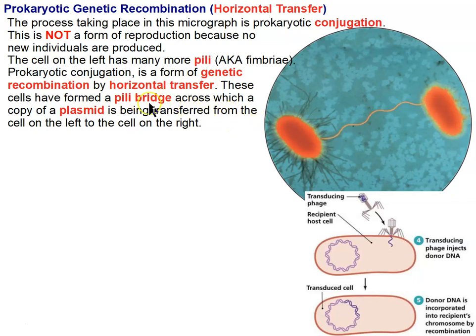And if you recall, when we were labeling the structure and function of prokaryotic cells, when we labeled the pili, one of the functions that we listed for pili is the process of conjugation. And now you're looking at it. And what usually is transferred across the pili bridge is a copy of the plasmid. So again, when we labeled the plasmid, we made a note that it was involved in conjugation.